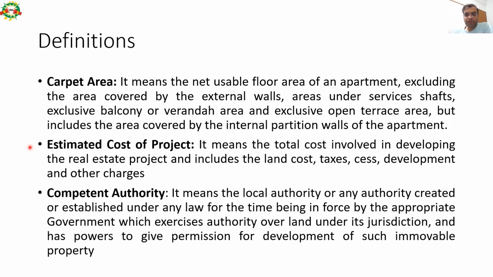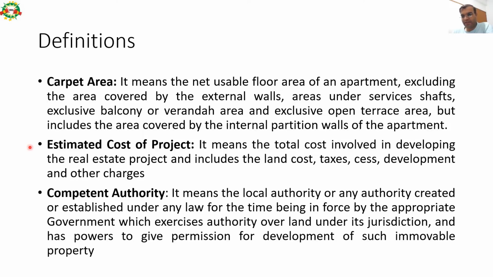Estimated cost of project. It means the total cost involved in developing the real estate project, and includes the land cost, taxes, cess, development and other charges, etc., if any. What is the meaning of competent authority as defined in the Act?